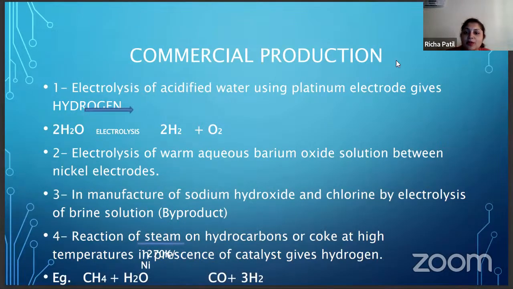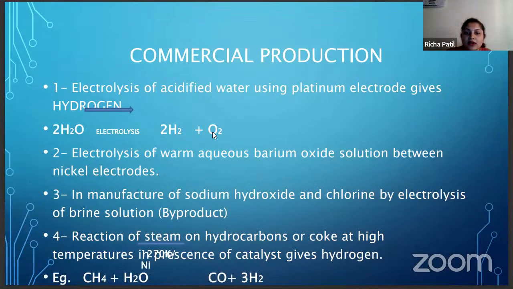Then what does commercial production mean? Commercial production means when you want to produce H2 gas, that is hydrogen gas, on a very large scale. In the laboratory method you can prepare hydrogen gas in a very small quantity, and in commercial production you prepare hydrogen in a very high quantity. The amount of hydrogen prepared will be more here.